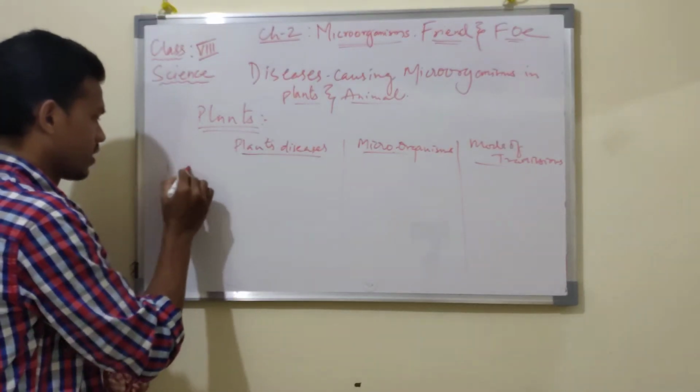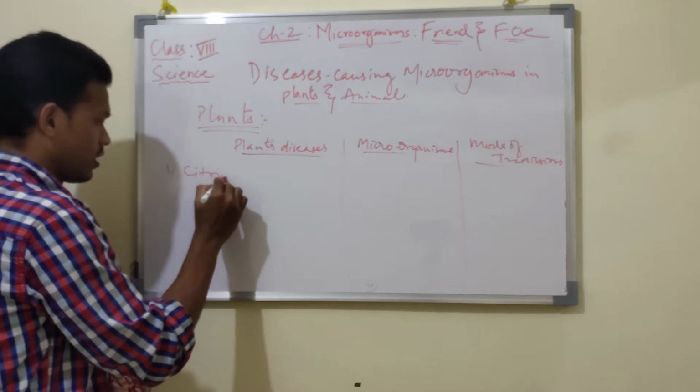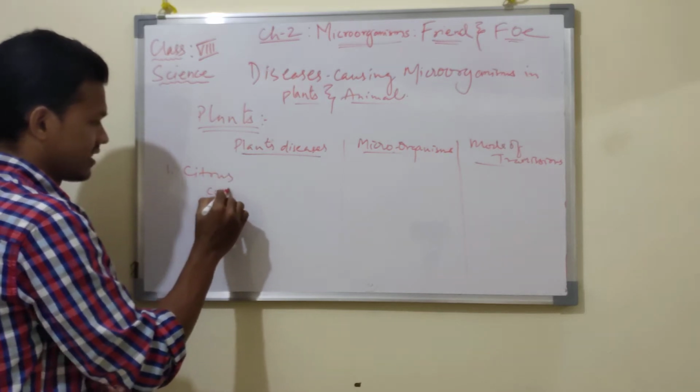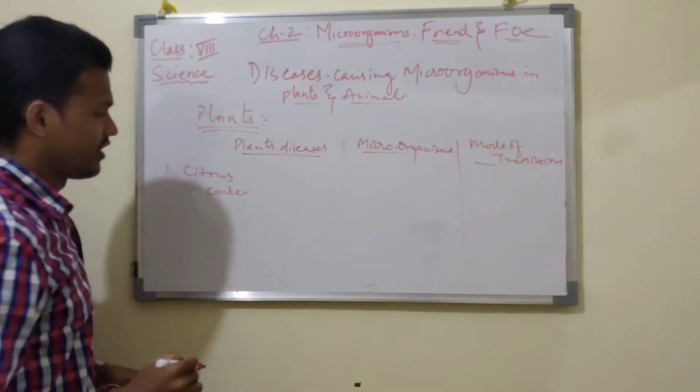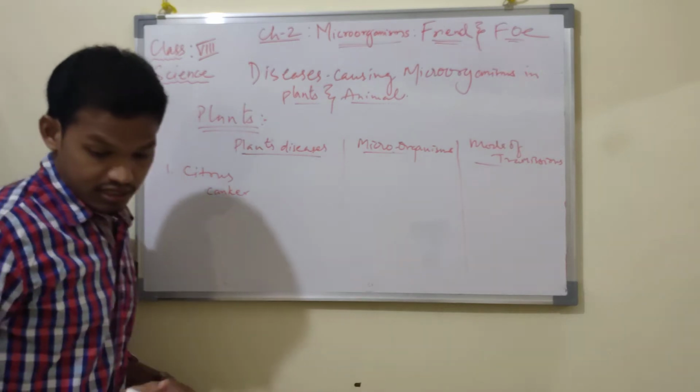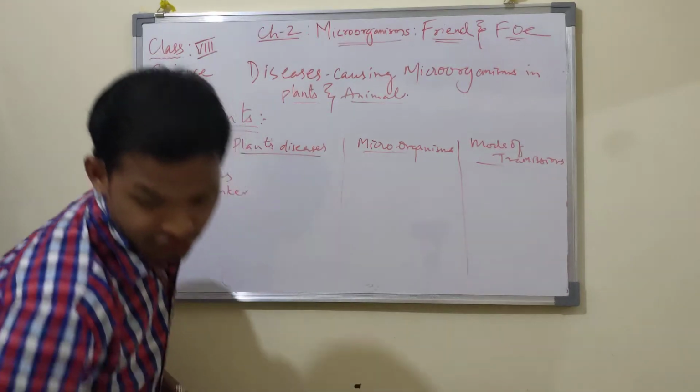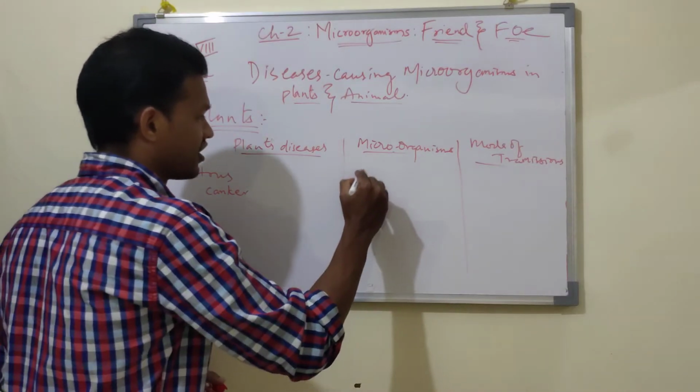First one is citrus canker, that is caused by bacteria.